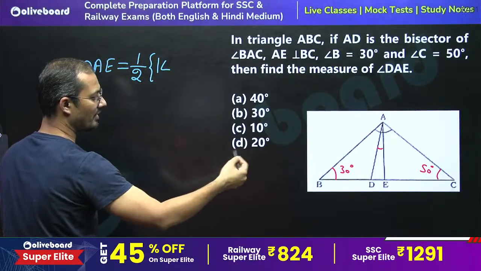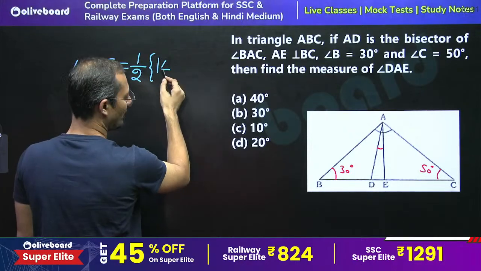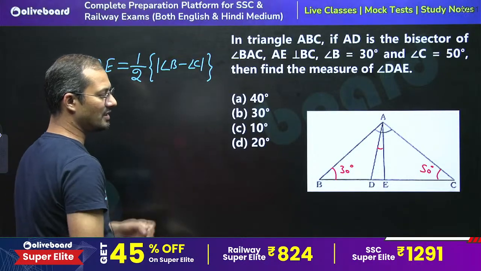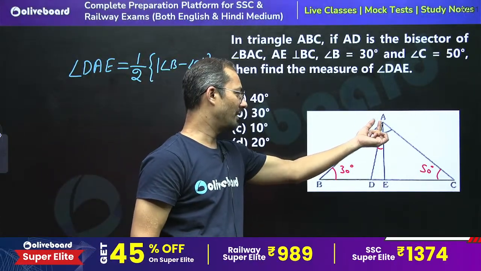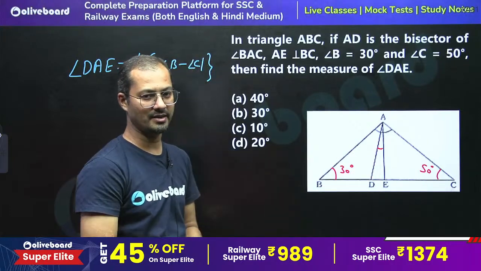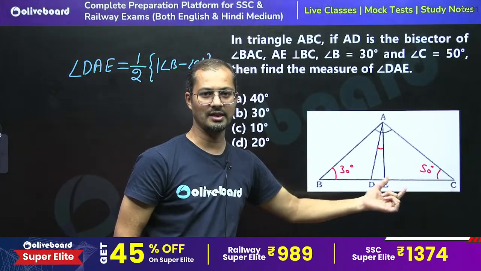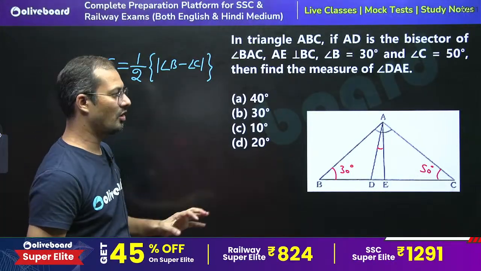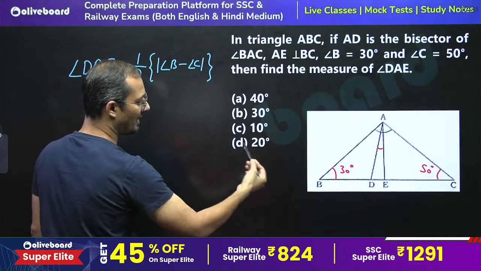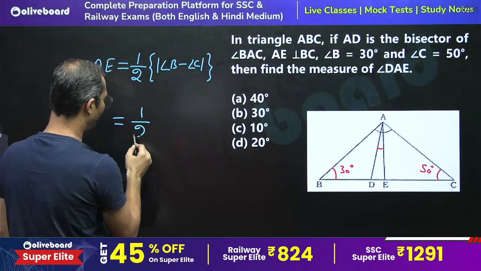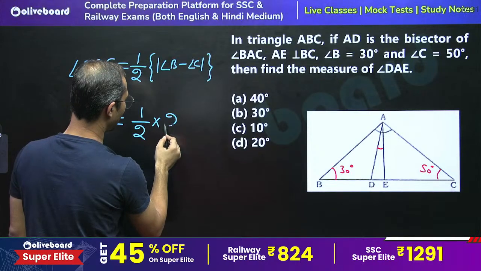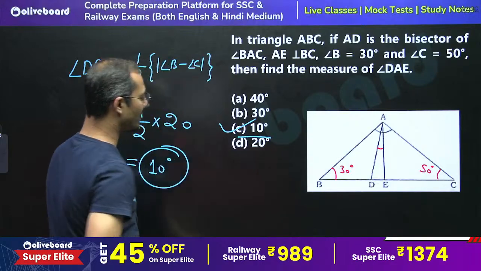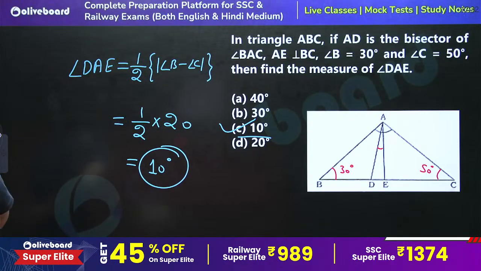So angle B minus angle C, and take the modulus, because we have to take the difference of both angles, right? From vertex A we are drawing the perpendicular and angle bisector, so the other vertices are B and C. So the angle between the angle bisector and perpendicular is always equal to half of the difference of the other vertex angles. So 1/2 into the difference, how much? 20, right? So 10 degree is the right answer. 10 degree is the right answer. C part is the right answer. Yes.